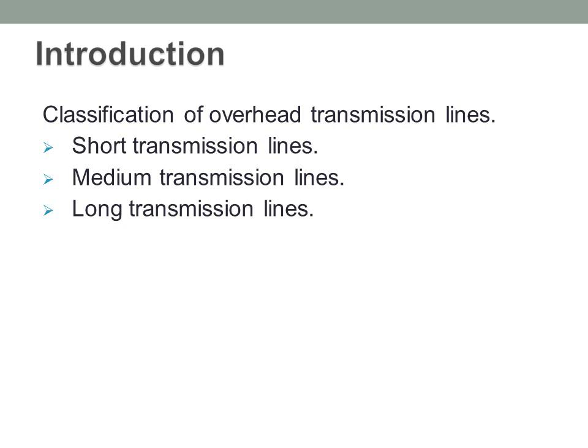Then generally short transmission lines are about 50 kilometer and working voltage is less than 20 kilovolts. But medium transmission lines are from 50 to 150 kilometer and generally they operate at 20 kilovolts to 100 kilovolts, and long transmission lines generally operate at more than 100 kilovolts.